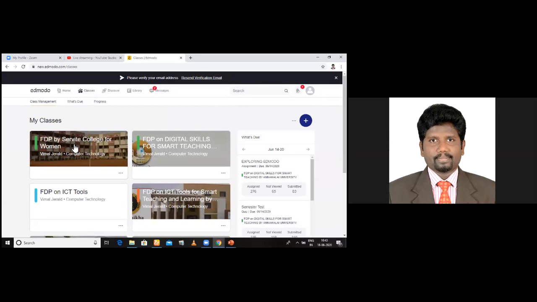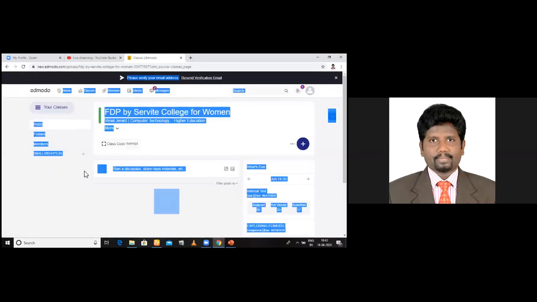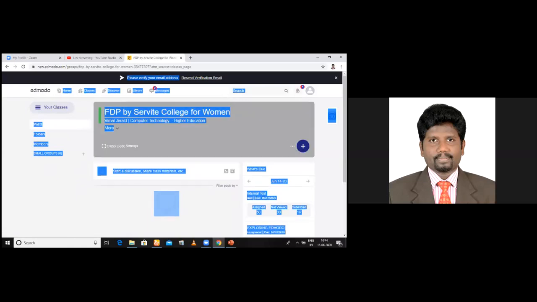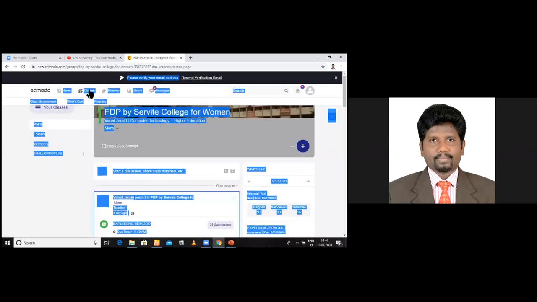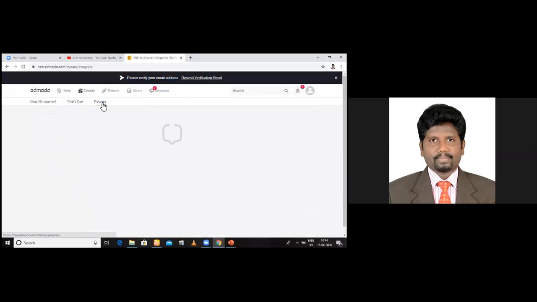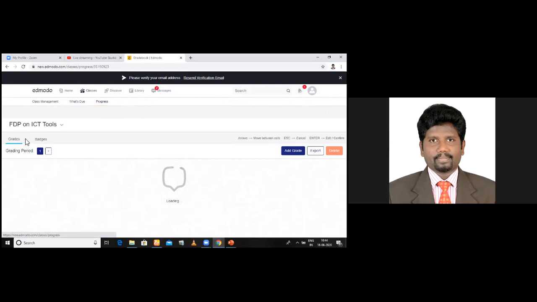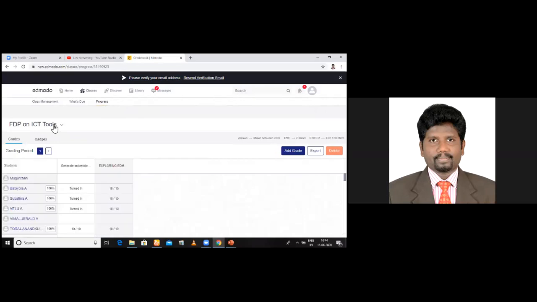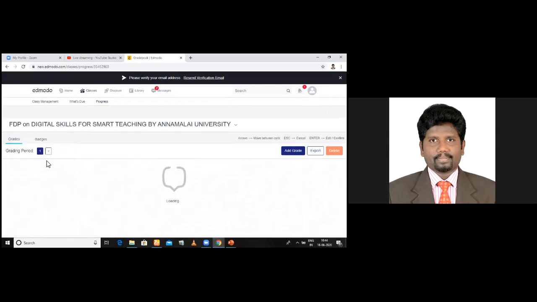Okay, I just select this class. Now here, after going here, you just go to classes. See here, progress. Are you able to see the progress? Click progress. Click the progress option. So in the progress option, select the class. See, among your class, select the class. For example, I'm selecting this class, Annamalai University.